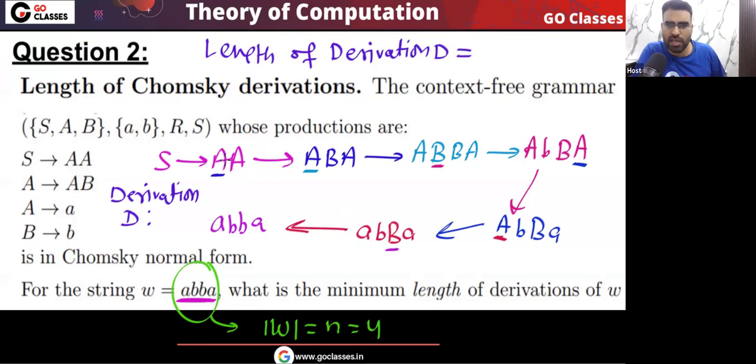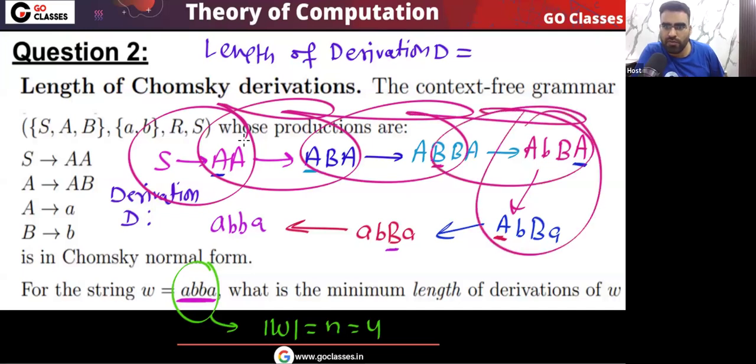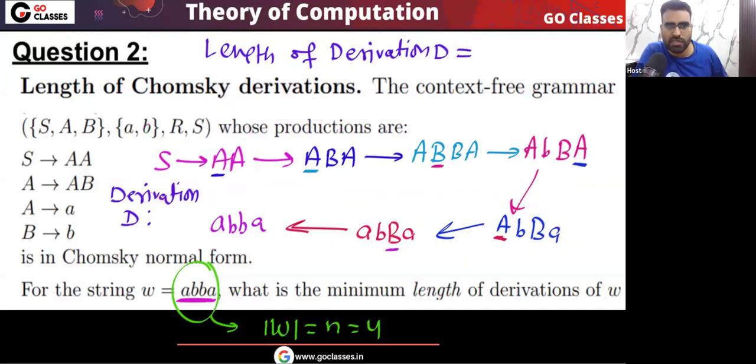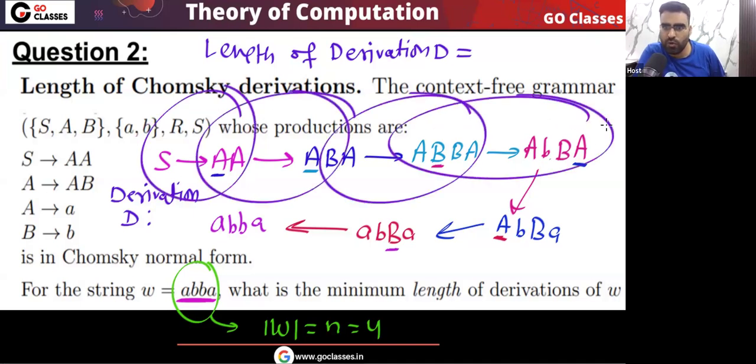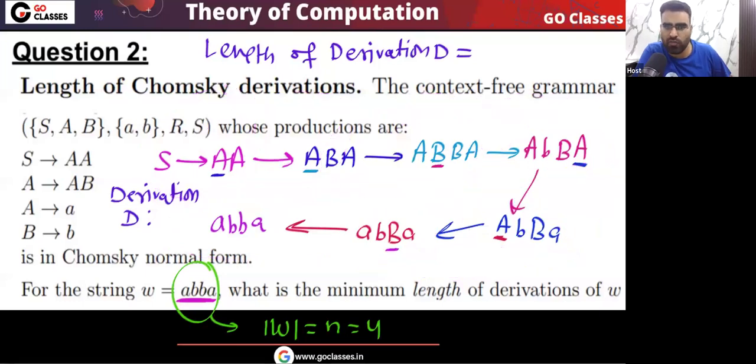That is, you can easily see how many edges there are: 1 2 3 4 5 6 7. Seven edges. Or you can see how many rules you are applying: 1 2 3 4 5 6 7. Okay, is this clear? How many rules you apply? For example, 1, then 2, then 3, then 4, 5, 6, and 7. Seven rules we apply. Or you can check the number of edges.